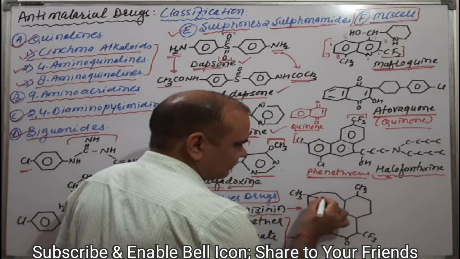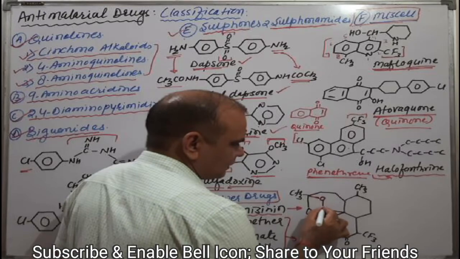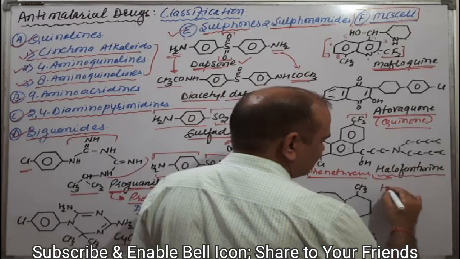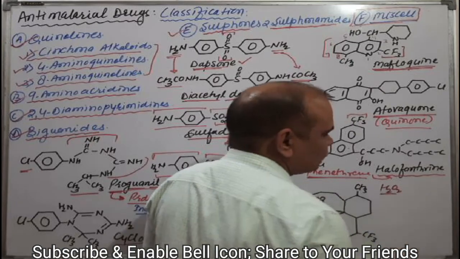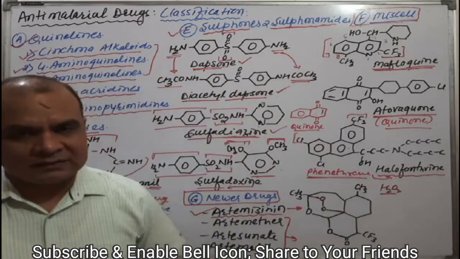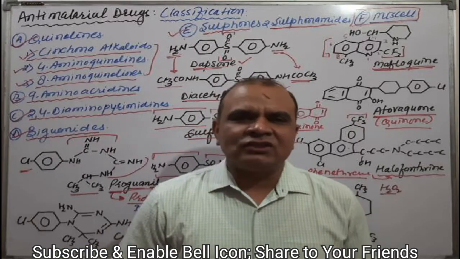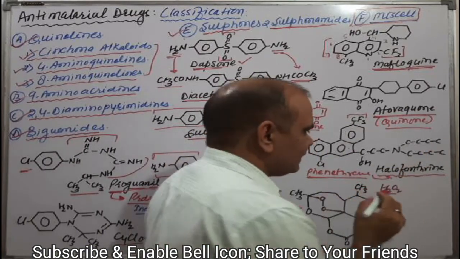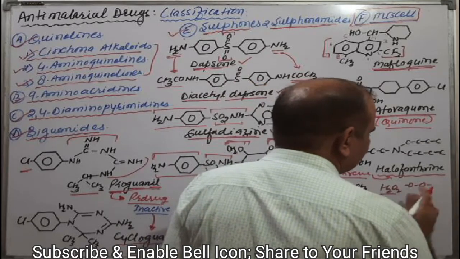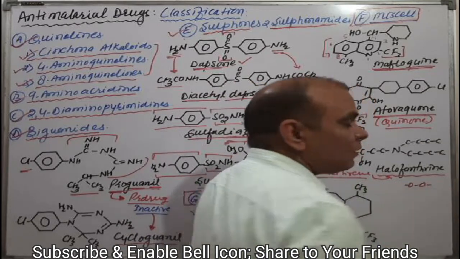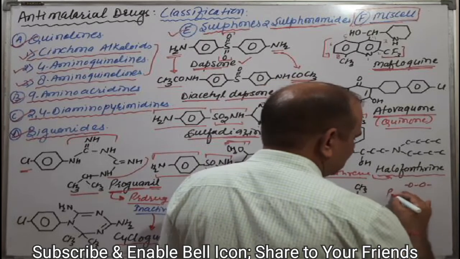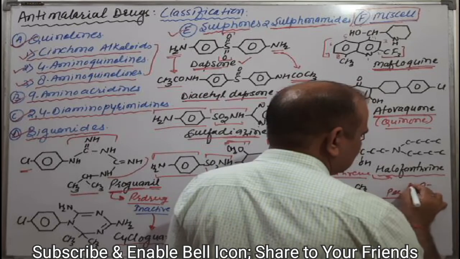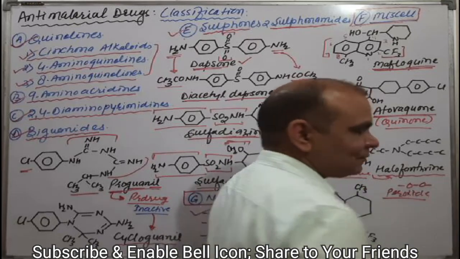Try to understand: as you know, what is the name of H2O2? You will say it is hydrogen peroxide. When oxygen and oxygen have a bond between them, then it is called a peroxide.